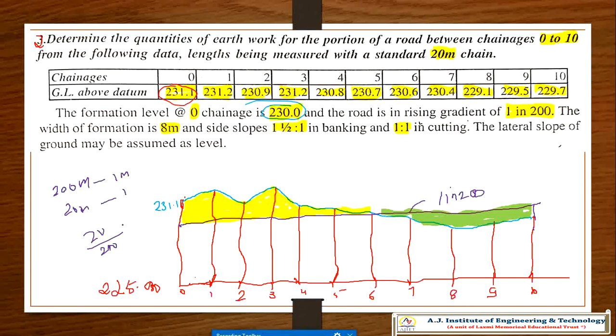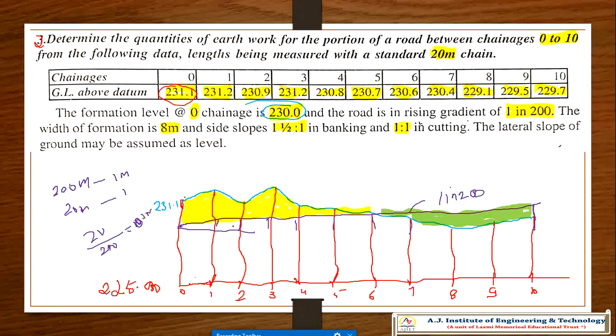So this will be 0.1. For example, if it is a straight line, here it is 0.1, here 0.2, 0.3, 0.4, 0.5, 0.6, 0.7, 0.8, 0.9, 1. So that is the straight line we have drawn here, and that is how your line will look.